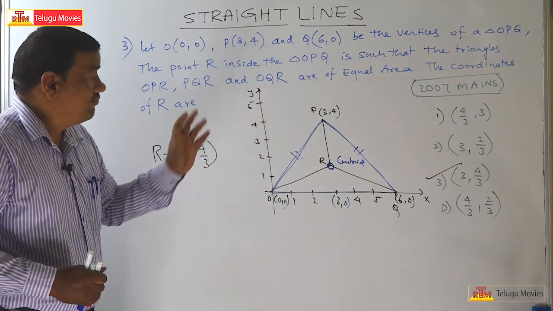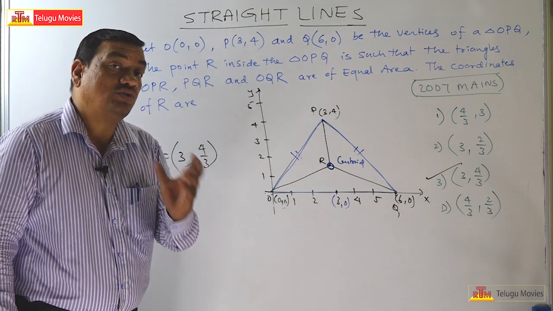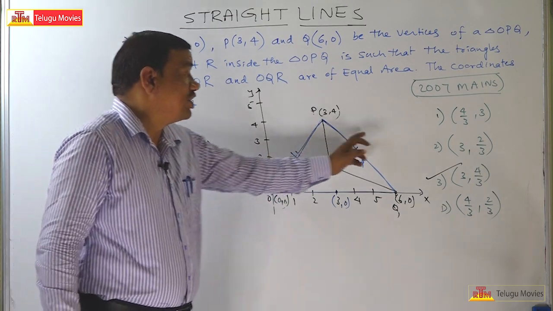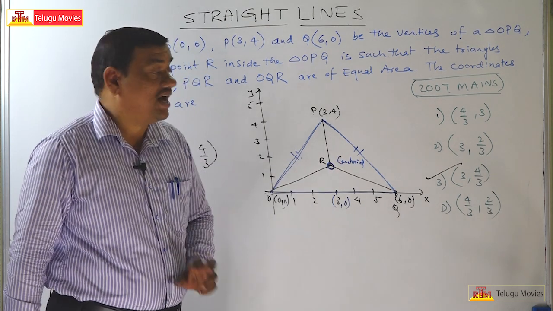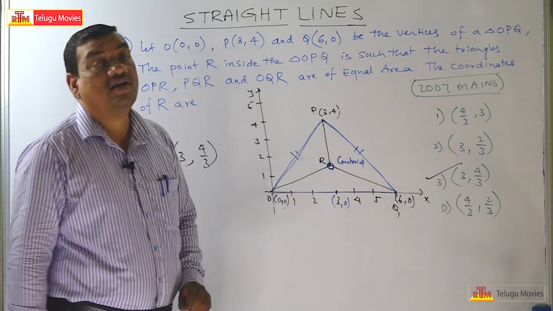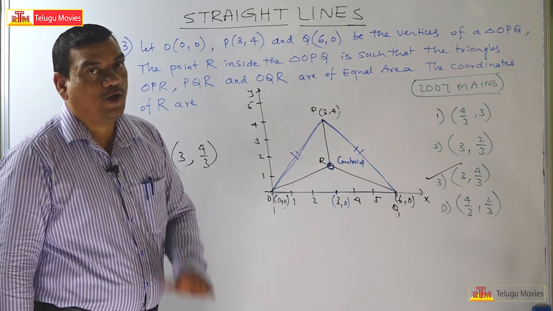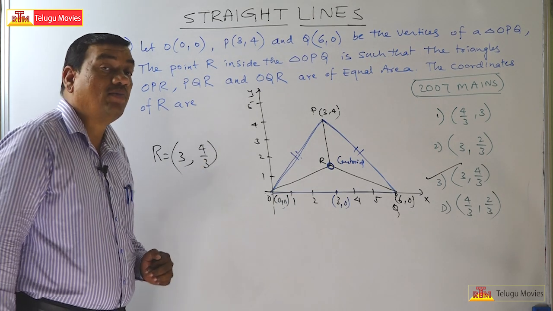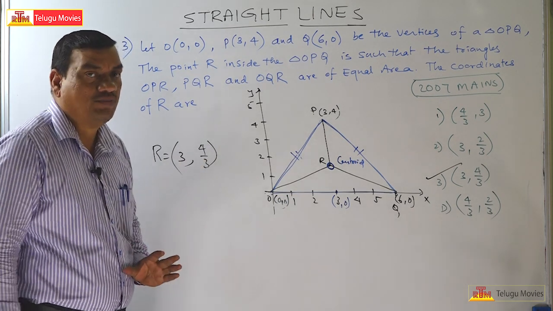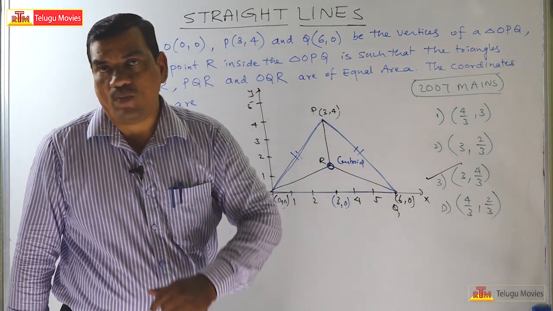So, from this solution, the inference you get is that in an isosceles triangle, if these three triangles are equal in area, R must be the centroid. So, I hope that you understand this concept. One more such problem is also there, a very, very easy concept. You can solve this in JEE Mains examinations. Then let us see that problem.